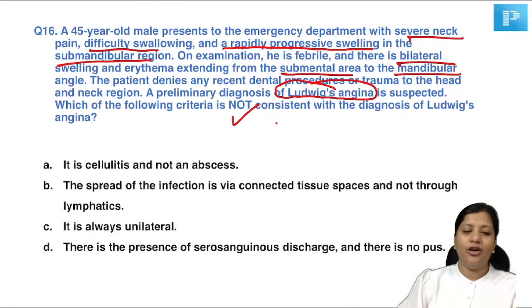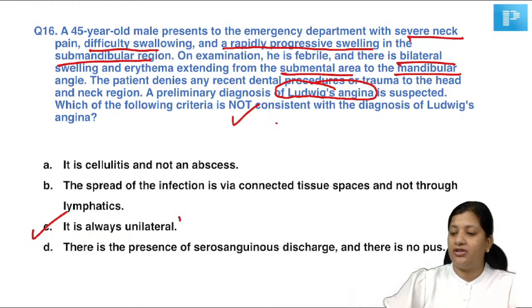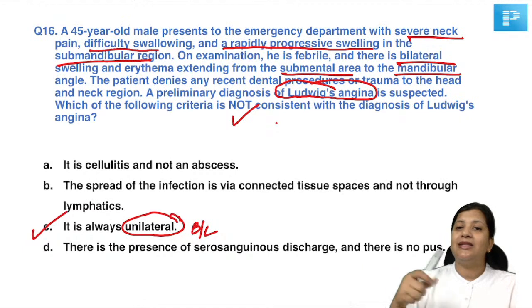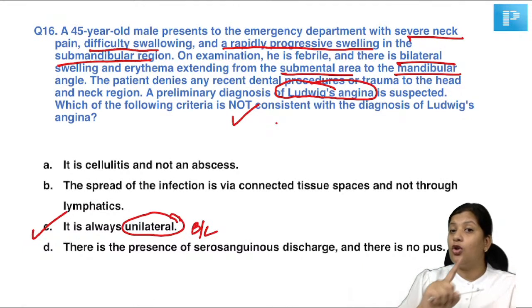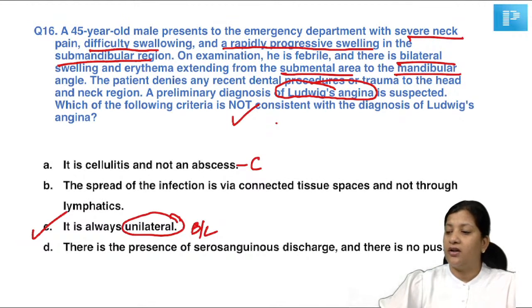Good. Many of you have answered this absolutely right. So, as per the definition, Ludwig's angina is always a bilateral condition. It is not unilateral, always bilateral. It is the cellulitis of the submental and the submandibular space. It is not an abscess. So this is a correct statement. The spread occurs through connective tissue spaces